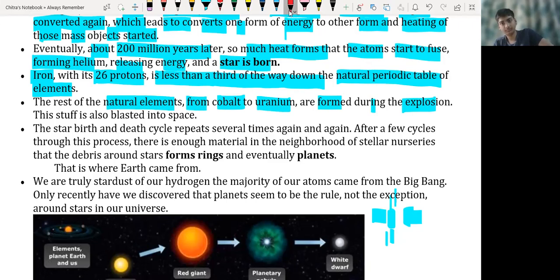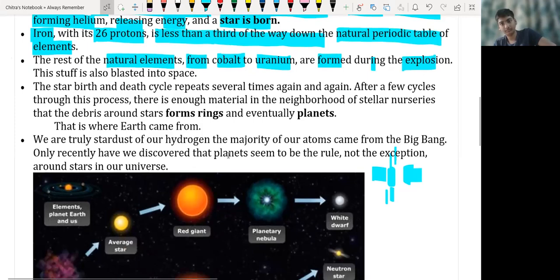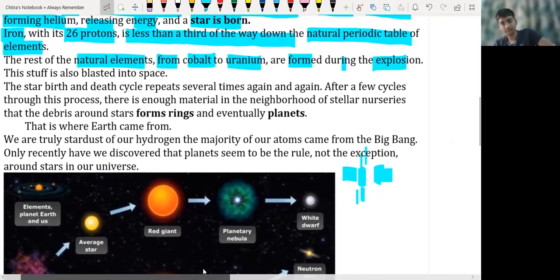Sir, so uranium and cobalt are formed from iron, sir? No. Let me explain. Wait a second.